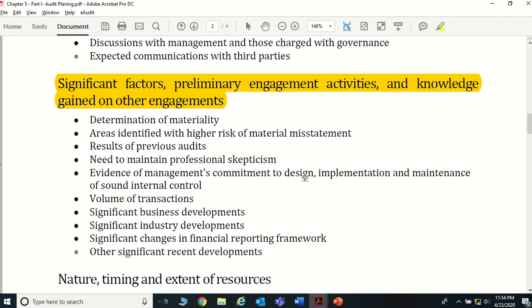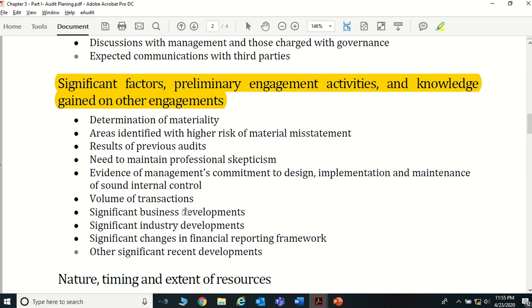Whether the client is a committed client, and how effective the company's internal controls are, everything has to be known, right? And volume of transactions, you want to see. Say for example, if you're going to do a manufacturing company audit versus a bank audit, the bank has a large number of transactions, so depending on that you want to change your audit strategy, right?